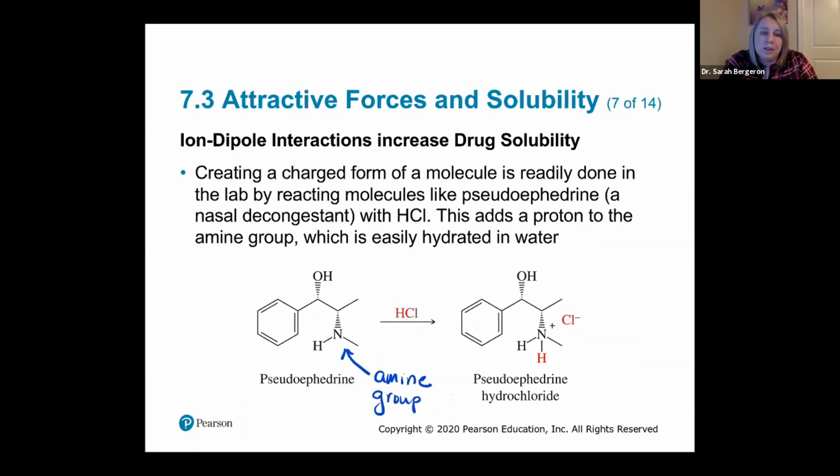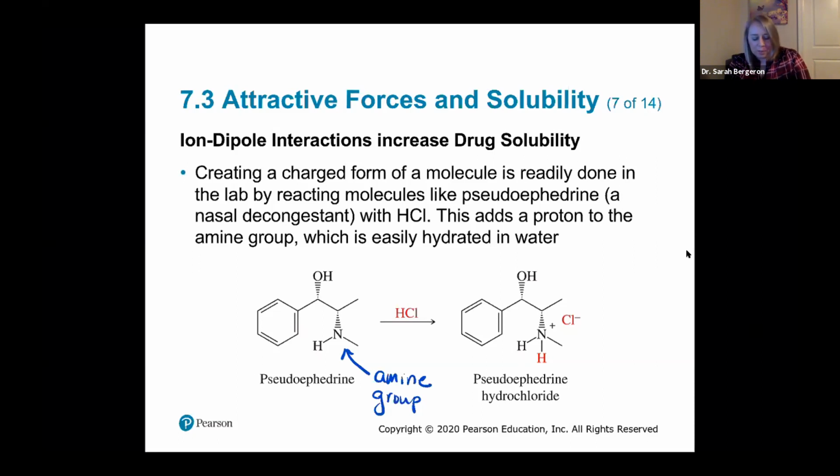Okay, so here's our first example. You probably know the nasal decongestant, pseudoephedrine, right? And a lot of times when you buy it, if you look in the box and you look at the ingredient, it'll say pseudoephedrine hydrochloride. Well, what is that hydrochloride? Well, if we react the pseudoephedrine with HCl, then it's going to add a proton to the amine group. And then that amine group is going to be charged, and therefore it's going to be soluble inside of water.